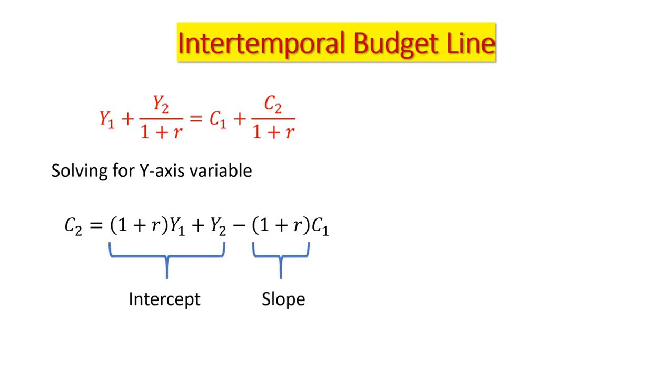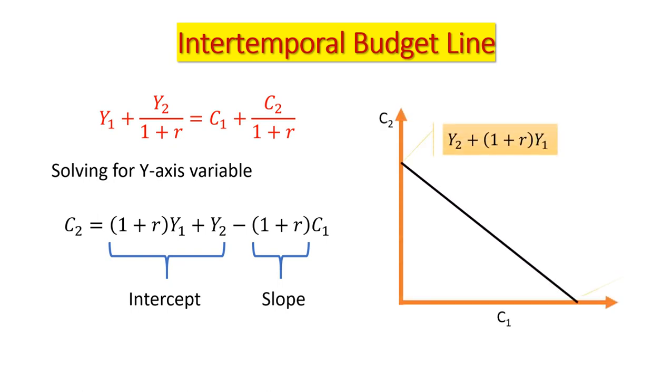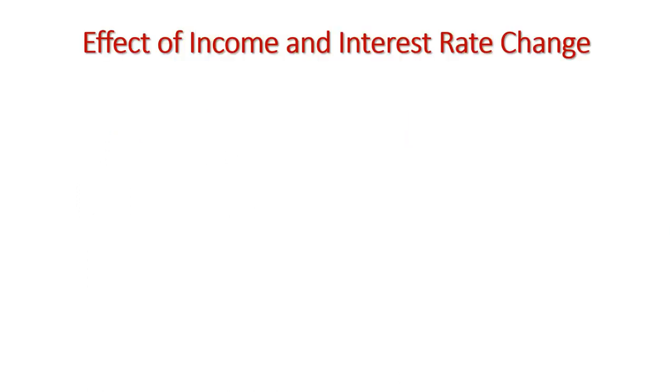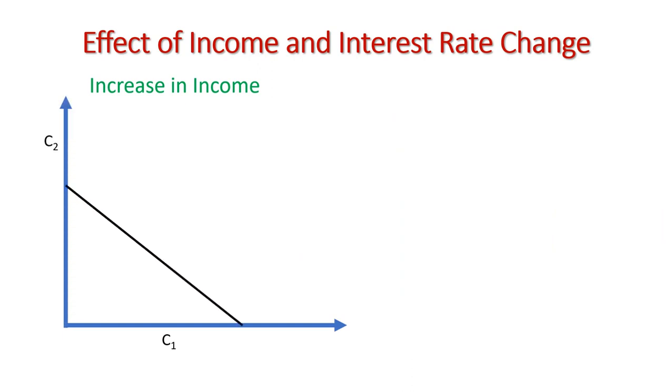So graphically we present it as, if there is an increase in income either in period 1 or in period 2, both points at intercept on x and y axis show that the intertemporal budget constraint line, or the budget line, simply shifts up.